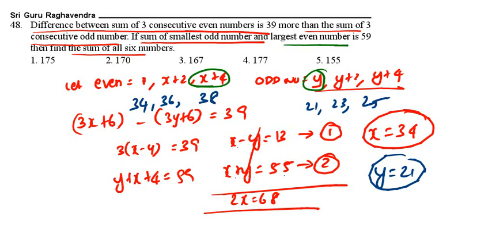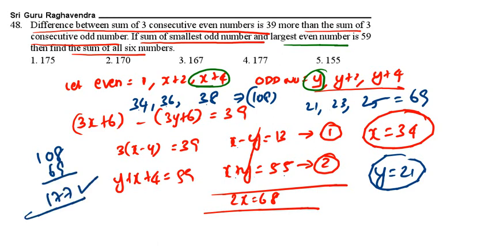Sum of all three: 34 plus 36 plus 38 is equal to 108. 21 plus 23 plus 25 is equal to 69. What is 108 plus 69? That is 177. 177 means option 4 is the correct answer. Option 4 is the correct answer. See the next question.